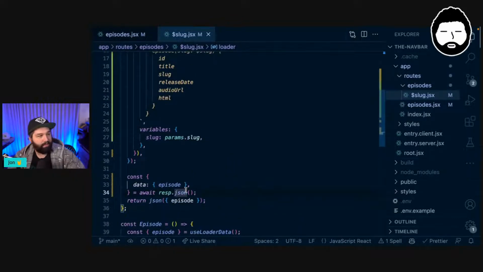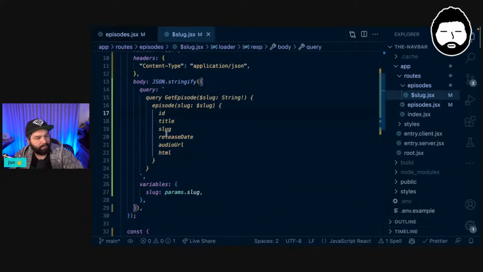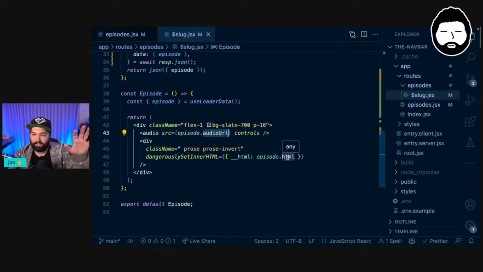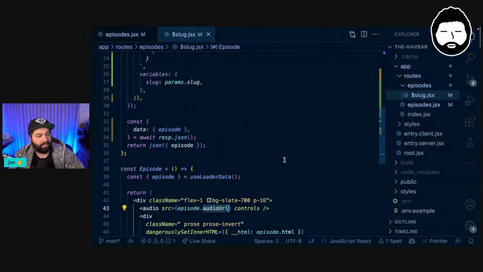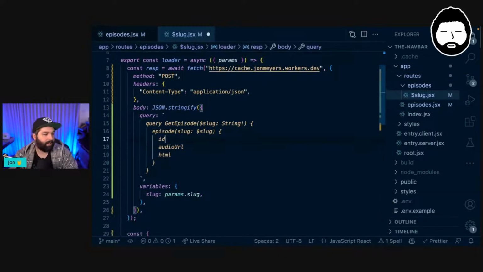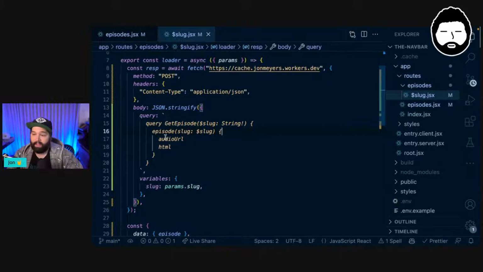So now this should magically work. But do we need all this stuff? ID, title, slug, release date, audio URL. If we have a look, all we're using is audio URL and HTML. Because remember, we've still got that panel on the side showing the rest of the list, and that has all of the titles, and clicking those is a link to go to this. But we don't need to display the title again or anything else. We're just displaying the audio URL and the HTML. So again, why are we selecting all this other stuff? Let's get rid of release date, slug, title, ID, and all we're actually fetching is audio URL and HTML.